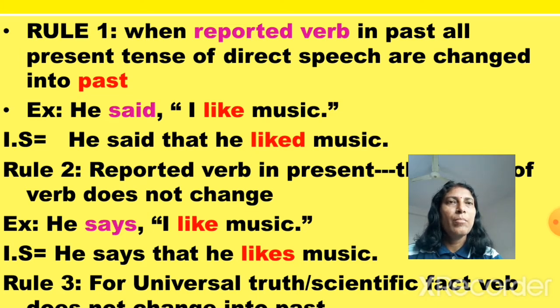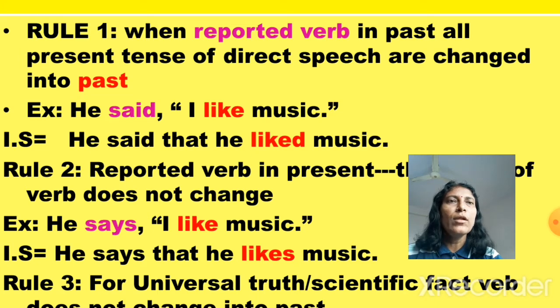Said is in past. So within the inverted commas, like is present tense. So if the reported verb is in past tense, all the present tense turns into past tense. So the answer will be: He said that he liked music. That is the joining word for a declarative sentence.